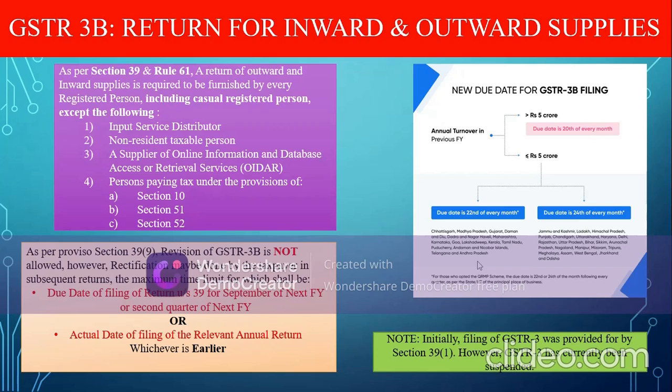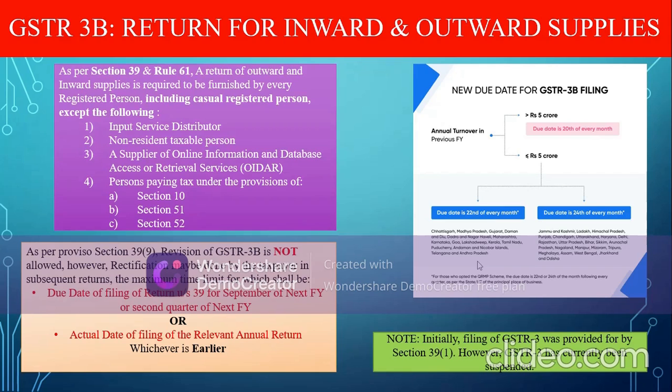It may be noted that the only change between GSTR1, 2 and GSTR3B is that instead of the term actual date of filing of return under section 39, the term due date of filing of return under section 39 for September of next financial year has been used in GSTR3B. It may be noted that due date of filing of return under section 39 for September is October 20, and the return under section 39 is GSTR3B only for the time being.